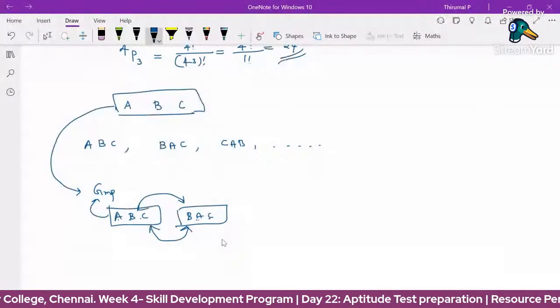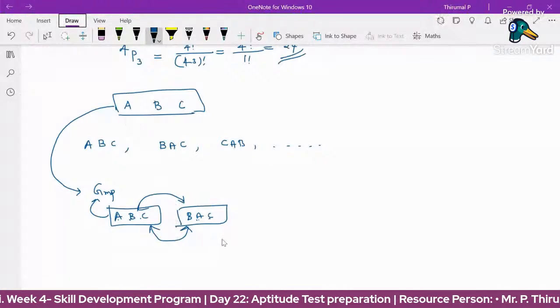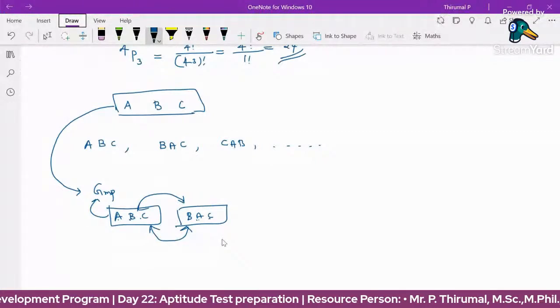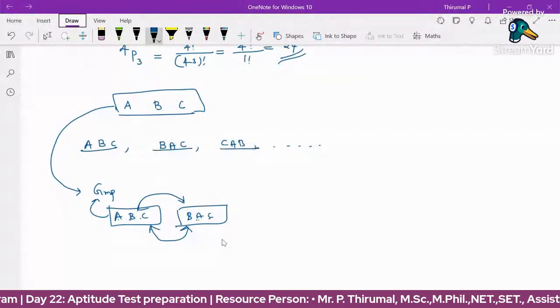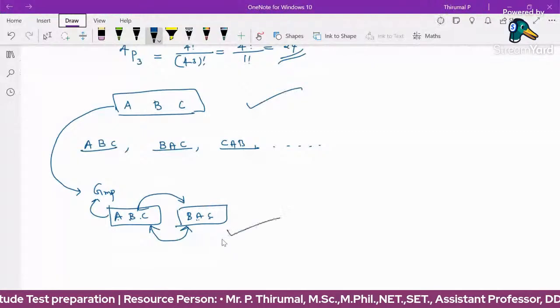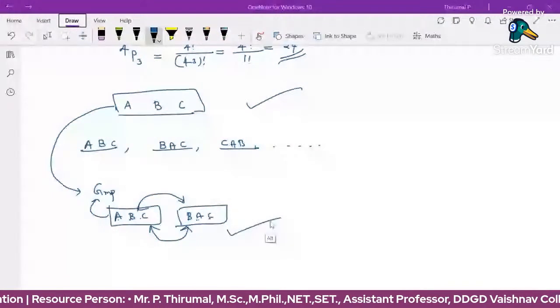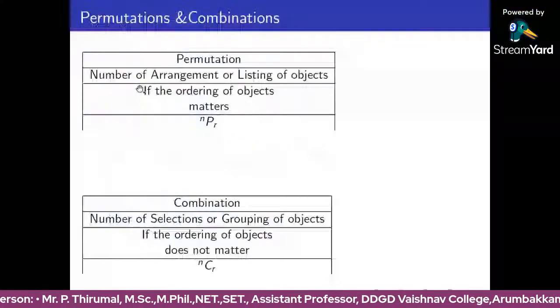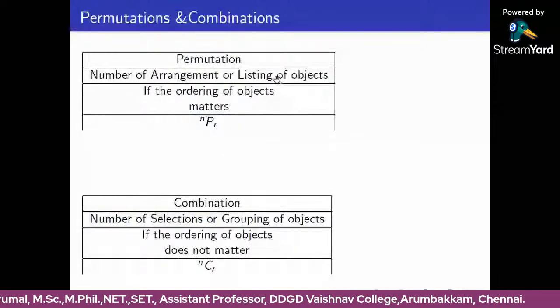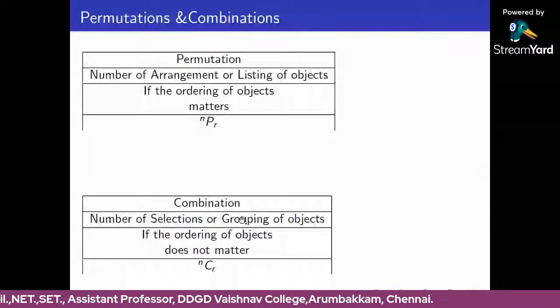So ordering is not a matter here. The order isn't important. For permutations, there are many possible ways. So this is a permutation. This is combinations. The number of arrangements or listings of objects is a permutation. The number of selections or groupings of objects is a combination.